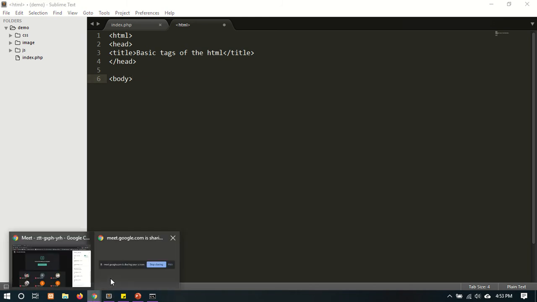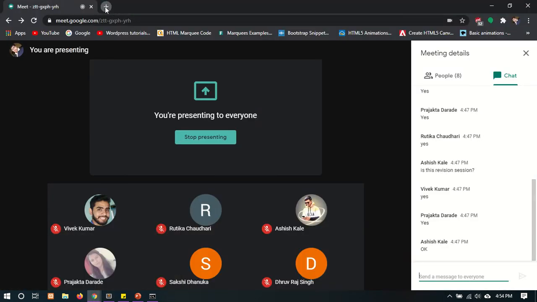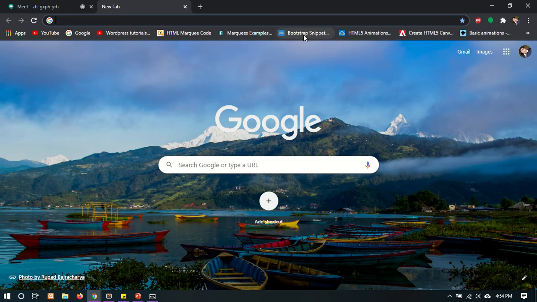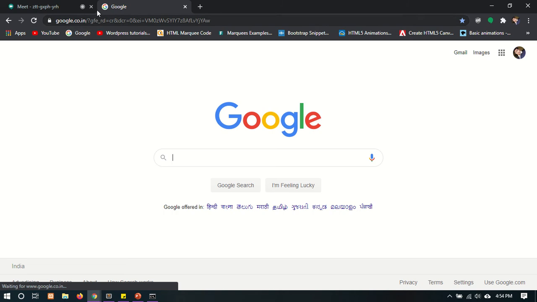Suppose we go to Google. There is a Google page. This Google section is the title, and this search bar, Gmail, images, these sections are the body of that page. So in the body section, whatever we have to design, we write in the body section.